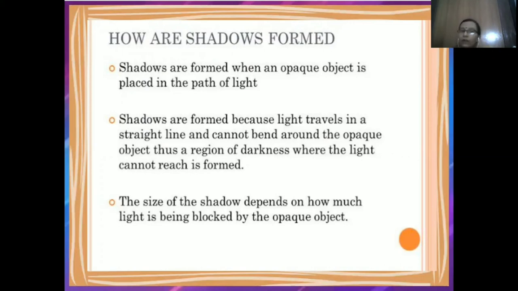The shadow is formed because light travels in a straight line, so it cannot bend. The area blocked by the object casts a shadow. The size of the shadow depends on how much light is being blocked by the opaque object. Opaque objects block the way of light. वो light को अपने अंदर से पास होने नहीं देते हैं.